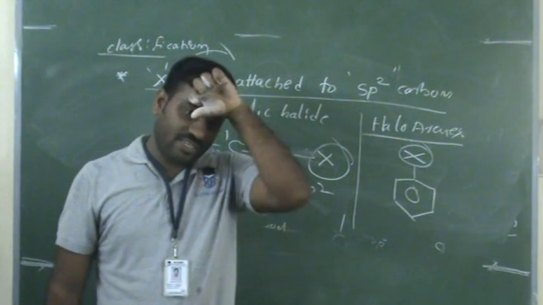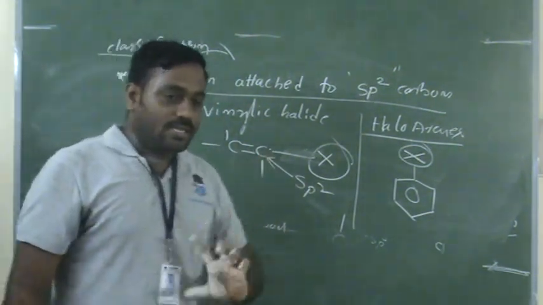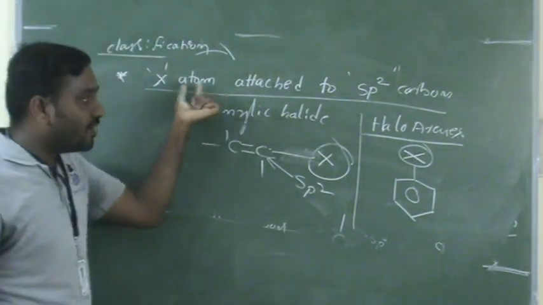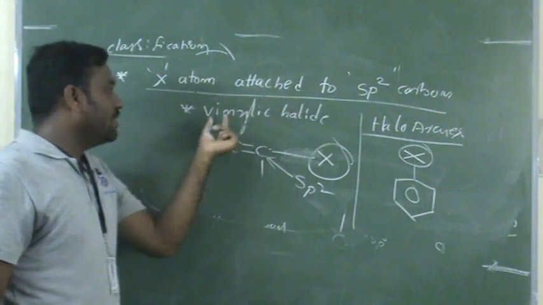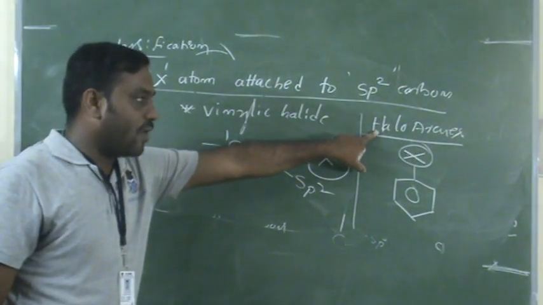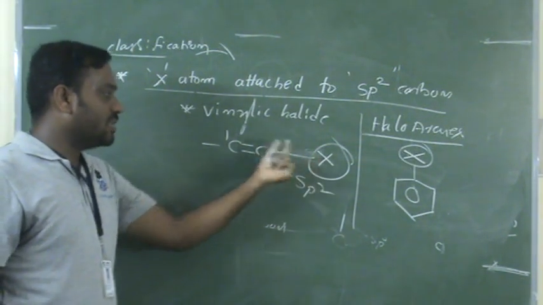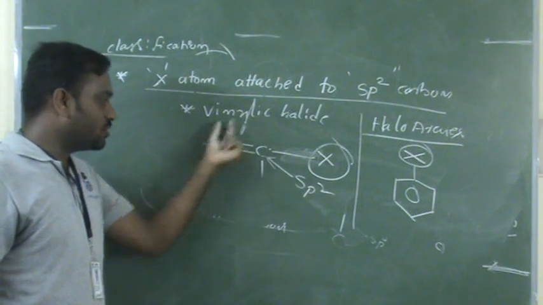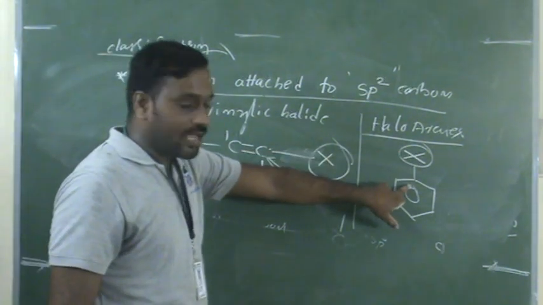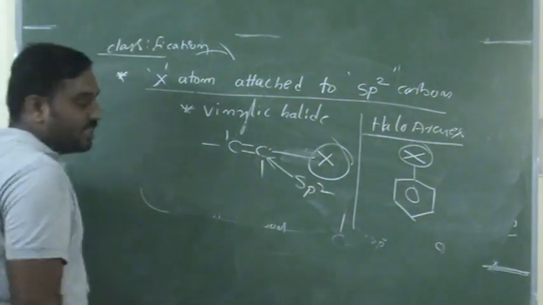This is a classification, a major part of this chapter. Once again, the halogen atom is attached to an sp2 hybridized carbon. This is either a vinylic halide or an aryl halide (haloarene). A vinylic halide is where the halogen atom is attached to an sp2 hybridized carbon of a carbon-carbon double bond. But when the halogen atom is directly attached to the aromatic ring, that is called haloarenes. This is the entire classification.